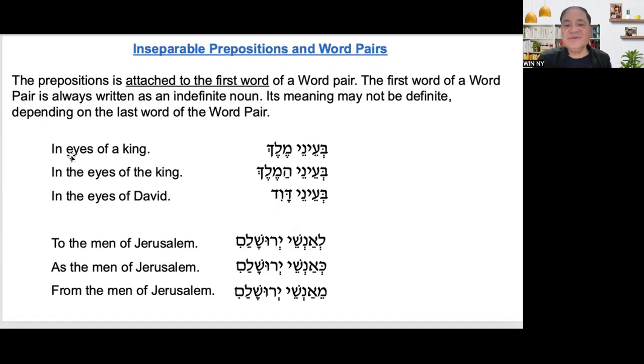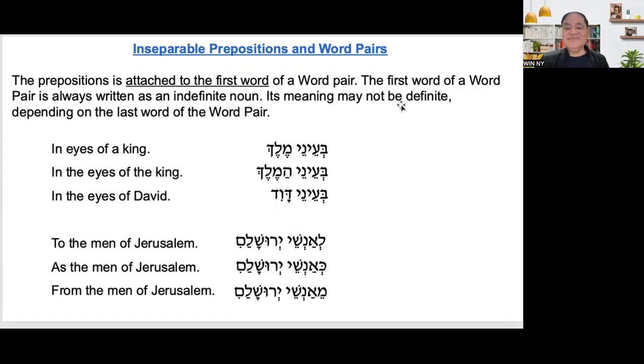So there are inseparable preposition and word pairs. The preposition is attached to the first word of a word pair. The first word of the word pair is always written as an indefinite noun. We always emphasize that. We don't put ha on the beginning of the word pairs.